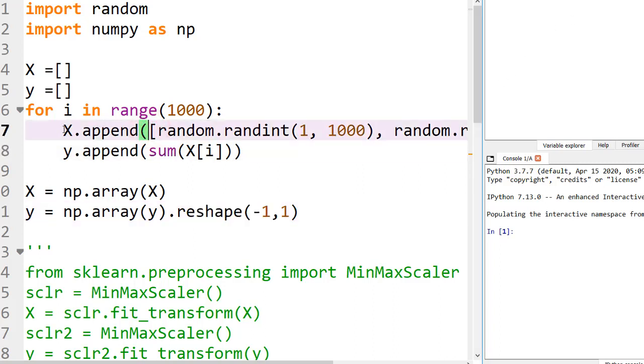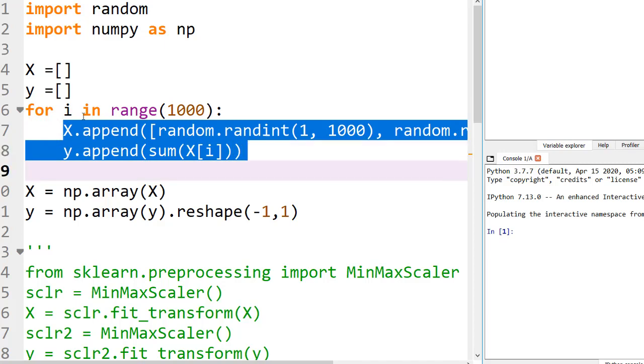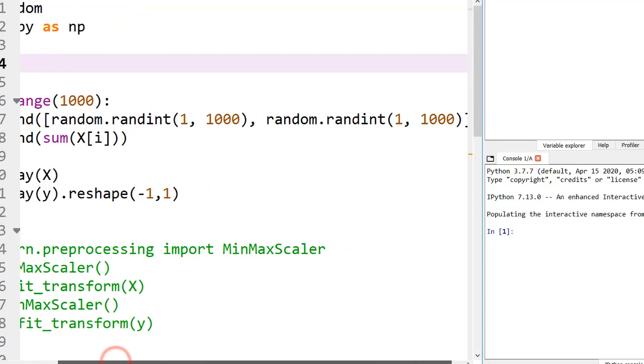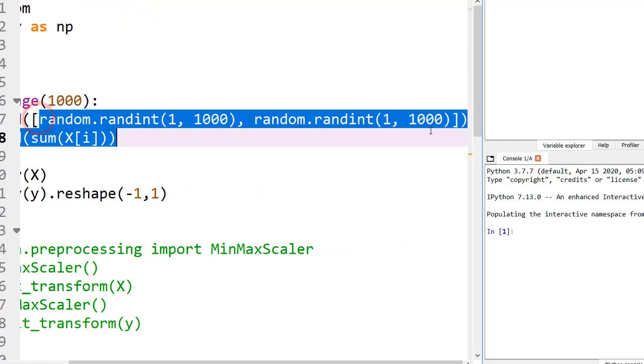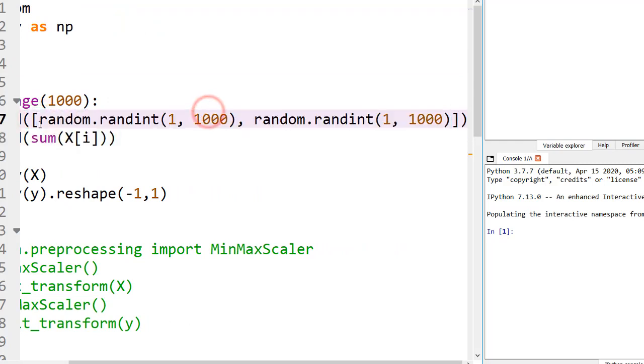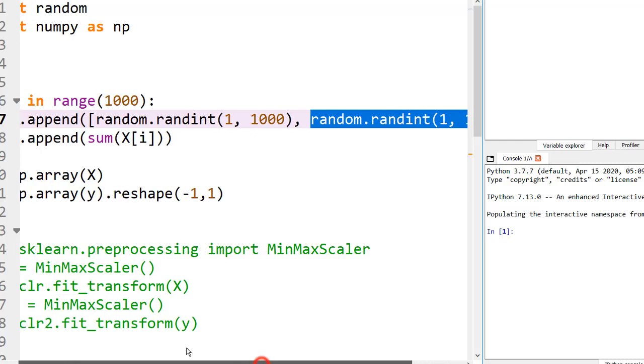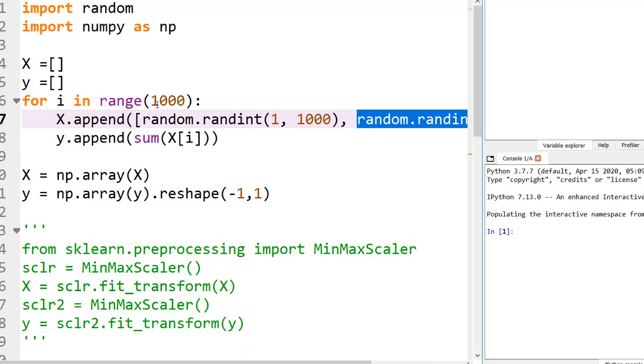So let's get inside this for loop. What is this for loop doing over here? Here we have appended to the x list a list of two numbers, each from random.randint, meaning this will choose a random integer between 1 and 1000, and the same is happening to the second element of this list, and nothing more around this line.